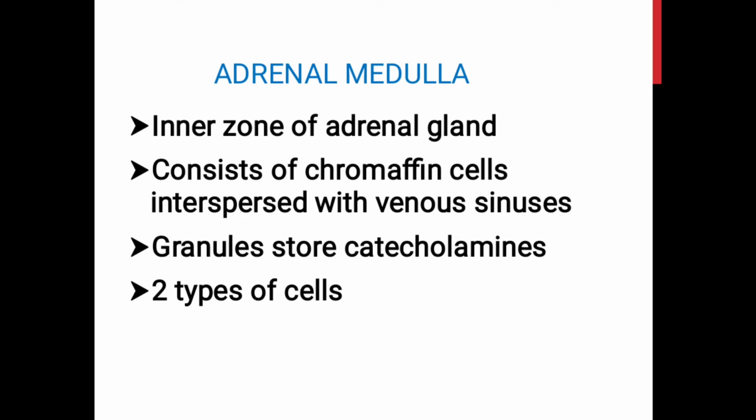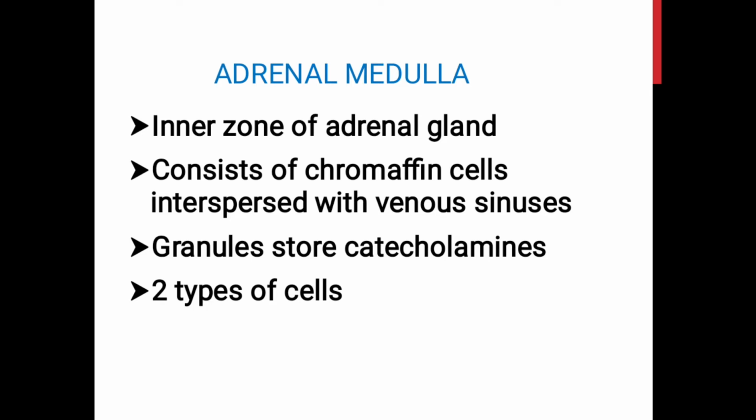Histologically, the medulla is made of cells called chromaffin cells, and these cells are separated from each other by the venous sinuses. Now, why are they called chromaffin cells? They are called so because they have a greater affinity for chromium stains. There are two types of chromaffin cells. One type produces the hormone epinephrine, and this constitutes around 80% of the cells. The other type is the norepinephrine-producing cells, and this accounts for the remaining 20% of the cells.